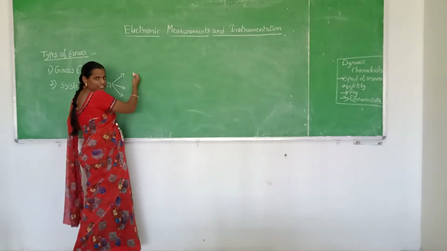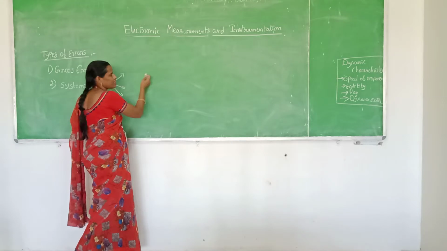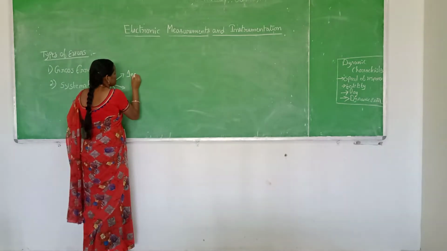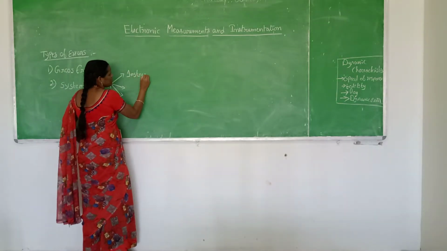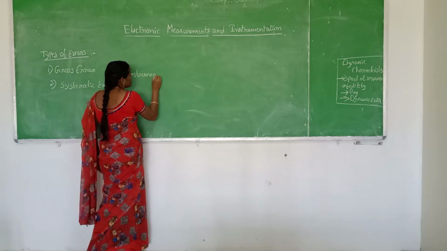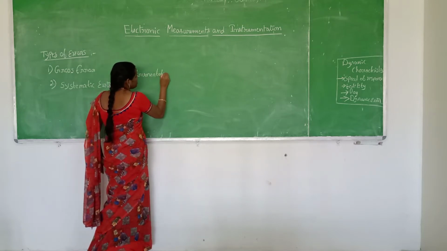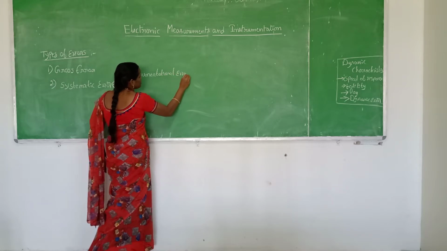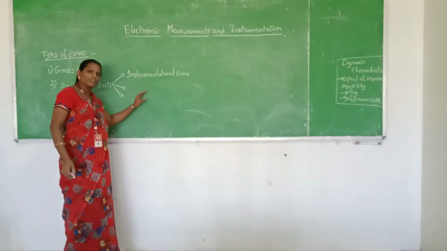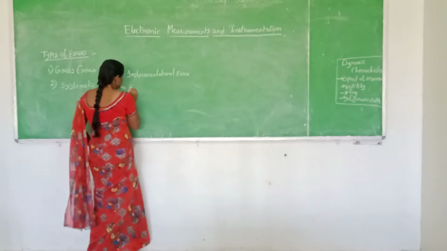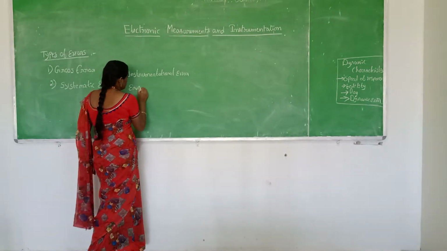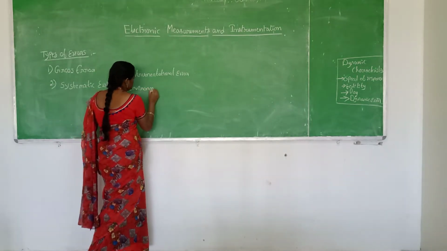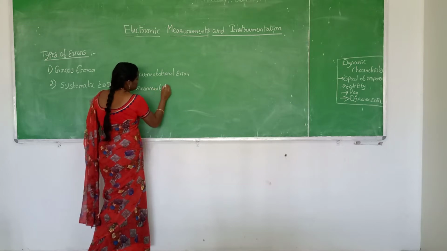The first part of the systematic error is instrumentation error. Next, the second is environmental errors.